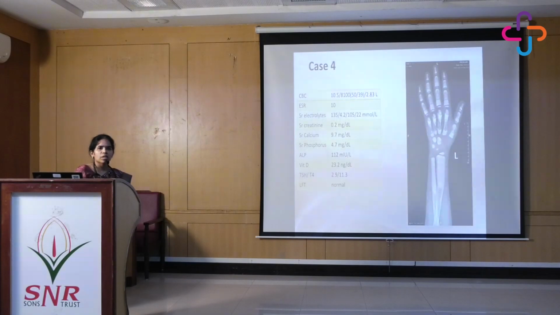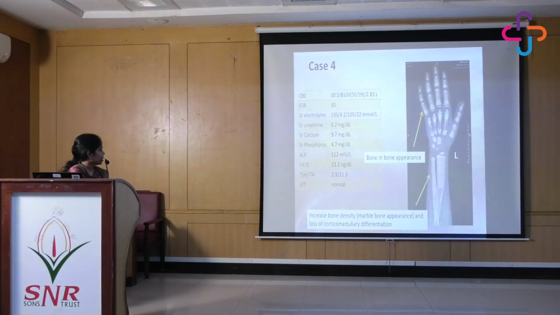This X-ray I got done just to look at the bone age because his height was on the lower side, and this showed the bone-in-bone appearance. This is the end-of-bone appearance, and we can also see that there is increased bone density over here. This is the marble bone appearance with loss of corticomedullary differentiation, and there is encroachment of the medullary cavity.